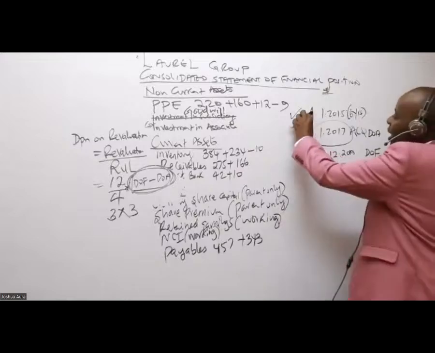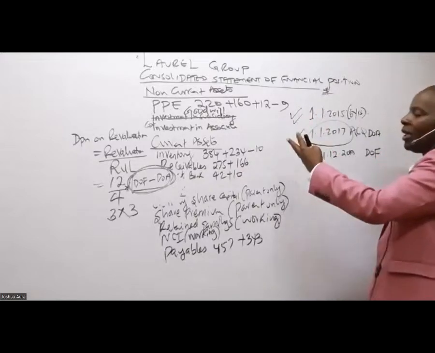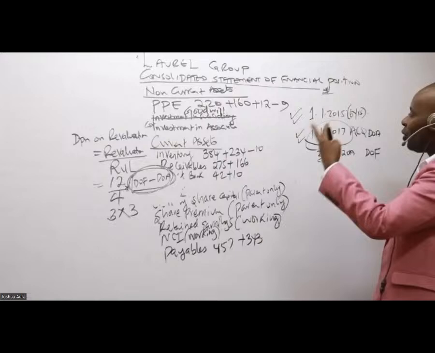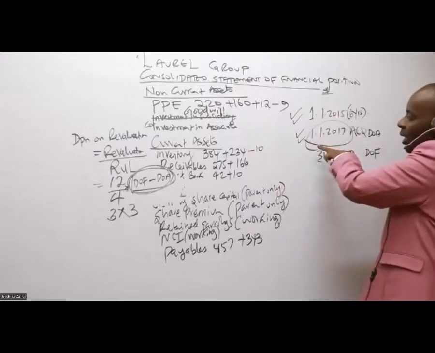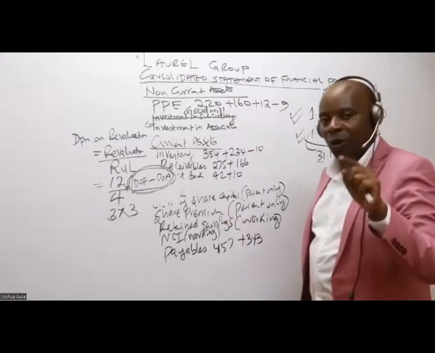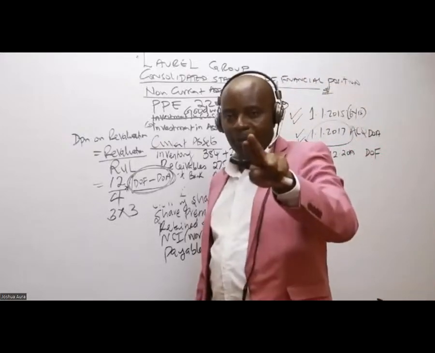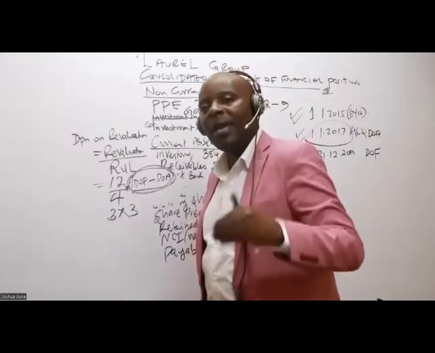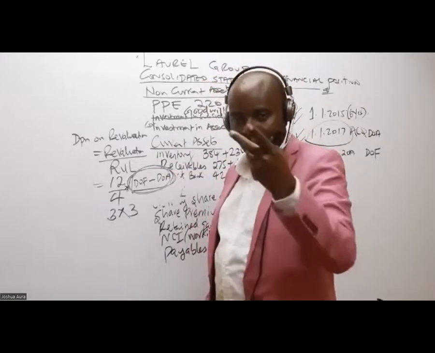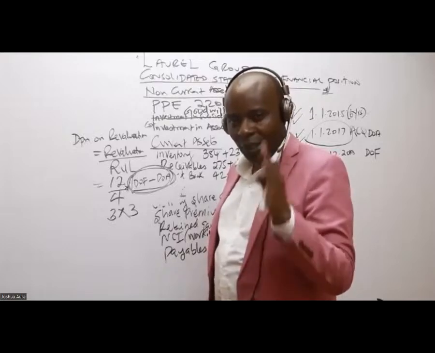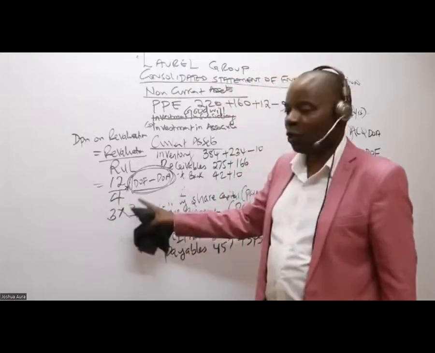So then between here and here, how many years do we have? We have, in this case, ladies and gentlemen, the whole of 2015, the whole of 2016. Don't count 2017 because it's the beginning. So by the time we are doing revaluation, already 2 years have lapsed. So the remaining useful life will be 4 years, because it is 2 gone out of the 6. That's how I got 12 over 4.